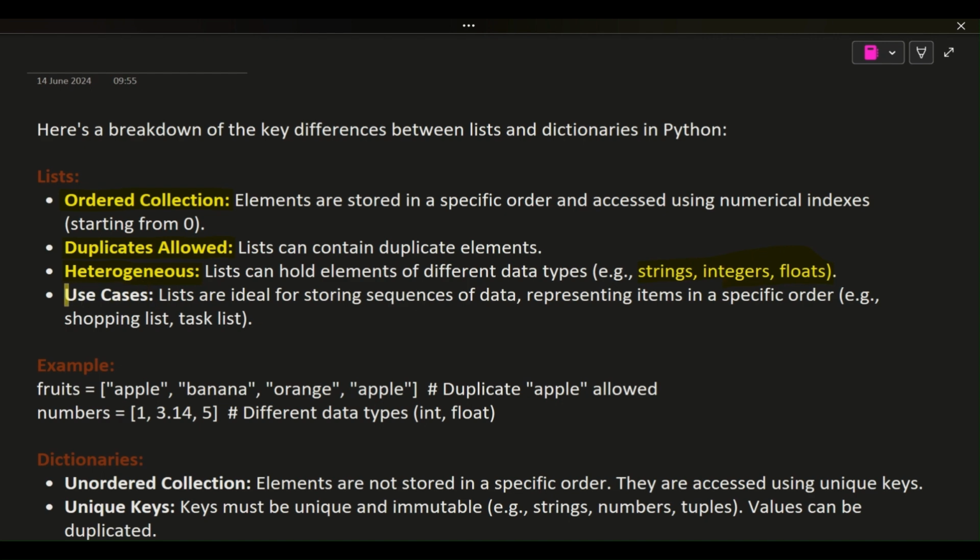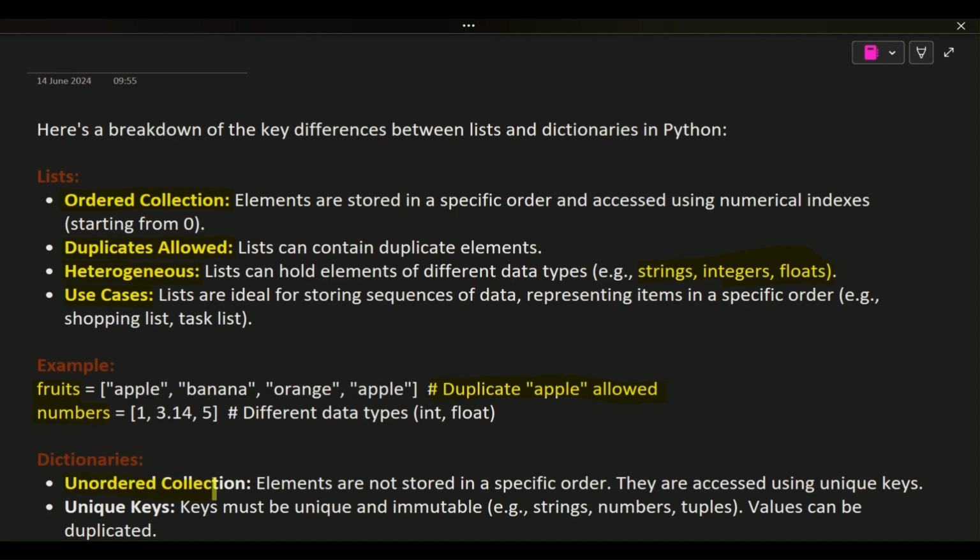Use cases. Lists are ideal for storing sequences of data representing items in a specific order, e.g., shopping list, task list. Example. fruits = [apple, banana, orange, apple] # duplicate apple allowed. numbers = [1, 3.14, 5] # different data types, int, float.